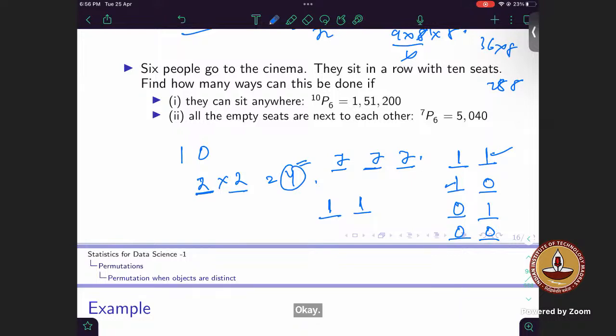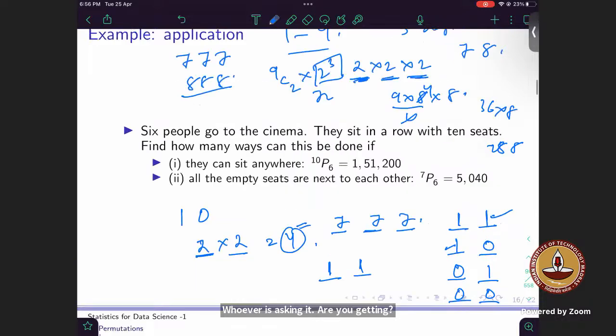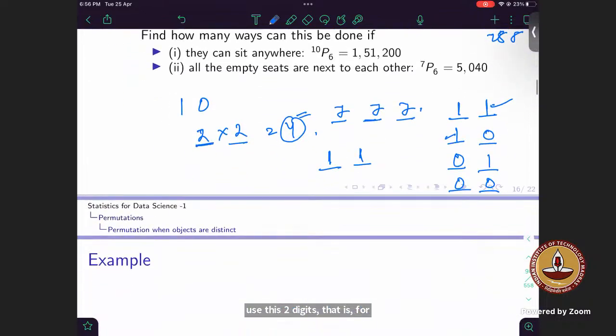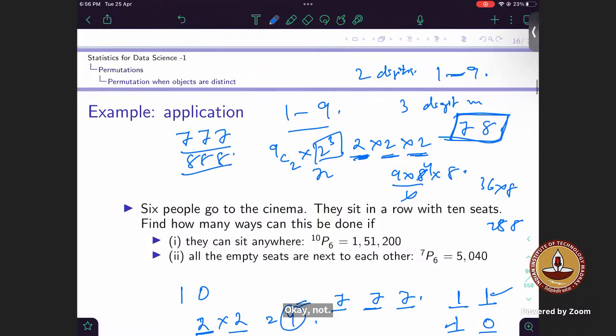Whoever was asking it, are you getting it? I mean, yes, sir. Repetition is allowed, right? Repetition is allowed, but if you are doing 777, then you are not using the other digit, right? Okay. We have to ultimately use these 2 digits. That is for sure. Okay, sir. Okay, got it, sir. I thought we can. Okay, got it, sir.